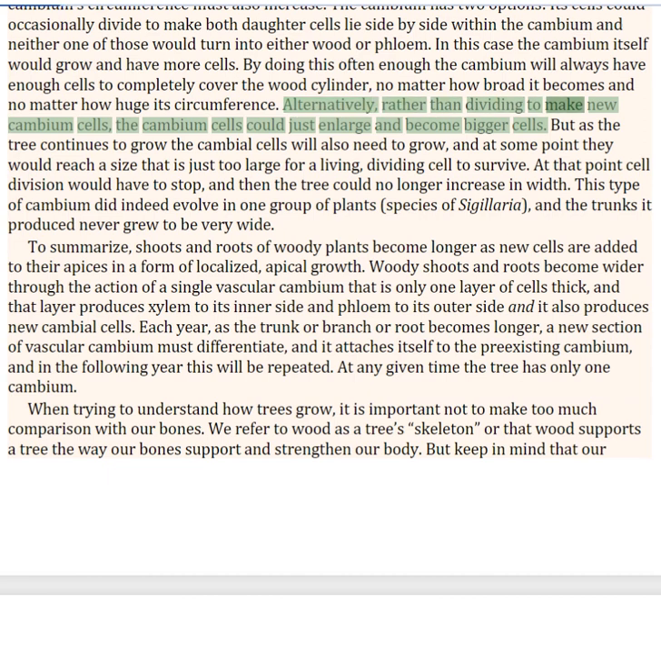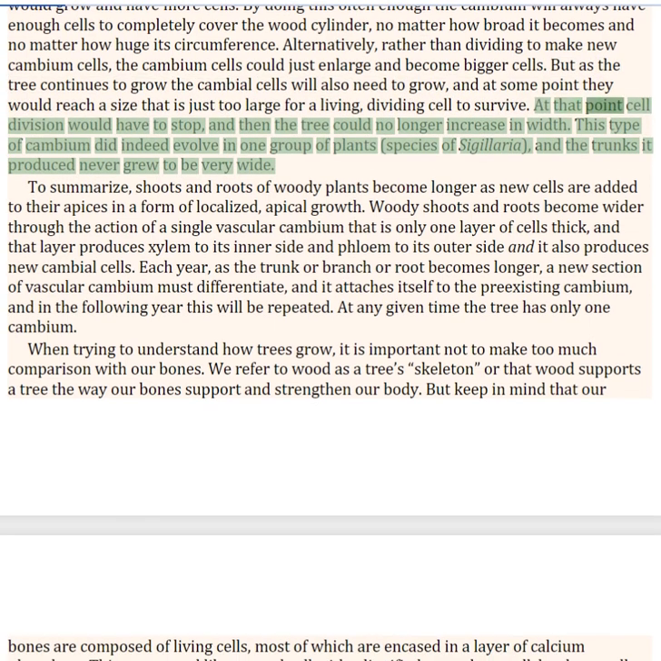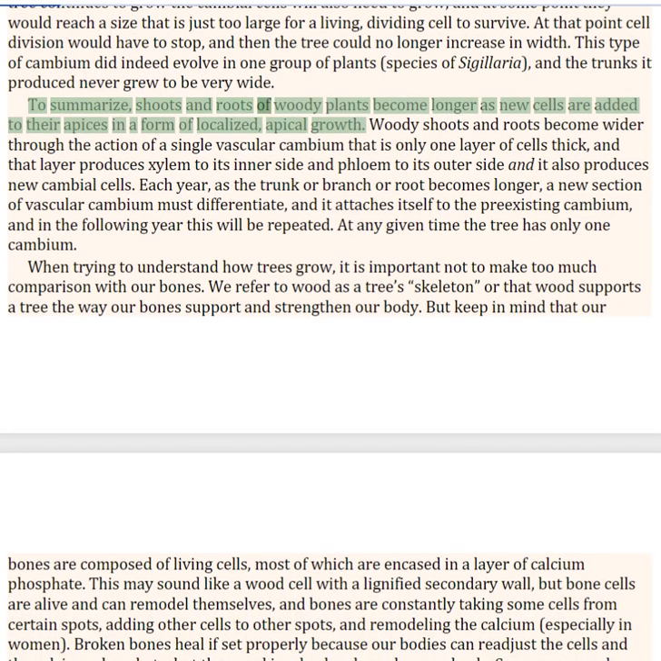Alternatively, rather than dividing to make new cambium cells, the cambium cells could just enlarge and become bigger cells. But as the tree continues to grow, the cambial cells will also need to grow, and at some point they would reach a size that is just too large for a living, dividing cell to survive. At that point cell division would have to stop, and then the tree could no longer increase in width. This type of cambium did indeed evolve in one group of plants, and the trunks it produced never grew to be very wide.